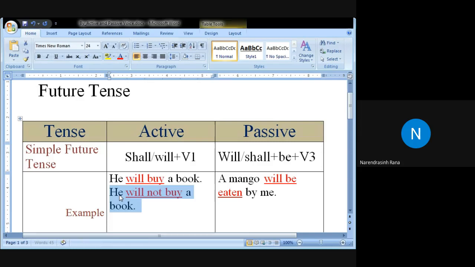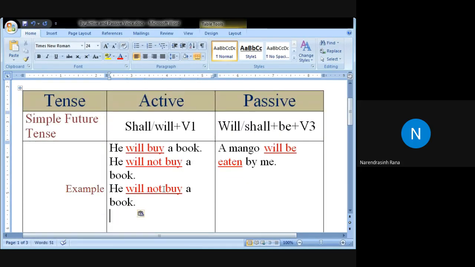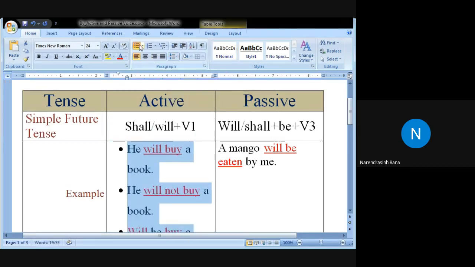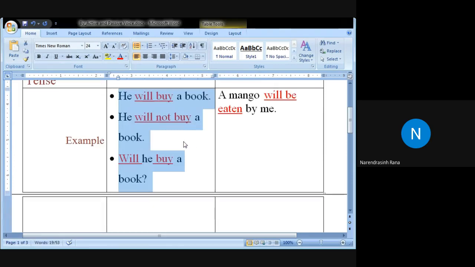And that same first verb will be put at the beginning, then it becomes interrogative. Here W becomes capital at the beginning, and H becomes small. Will he buy a book? And do not forget to add a question mark. So here we get these three types of sentences in the simple future tense.